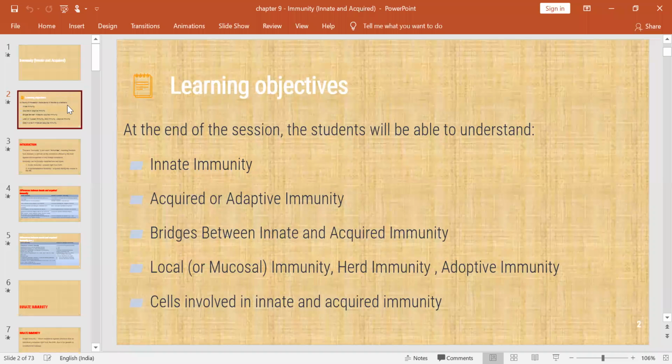Under this topic you have to learn about innate immunity, acquired or adaptive immunity, and whether there are any bridges between innate and acquired immunity, and local or mucosal immunity and herd immunity, and what are the cells involved in innate and acquired immunity.